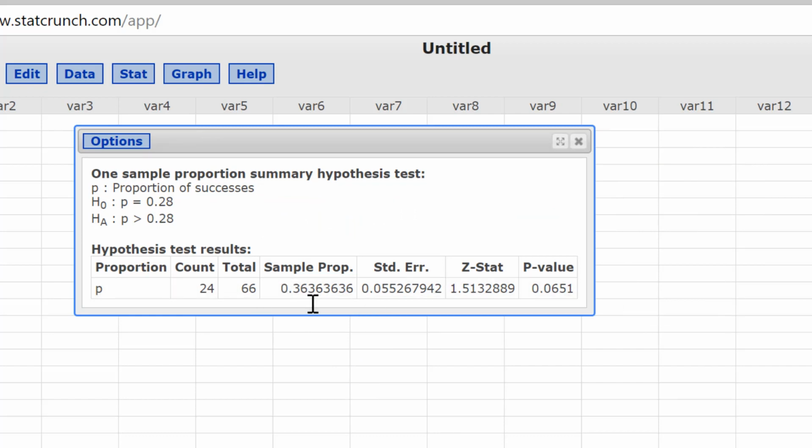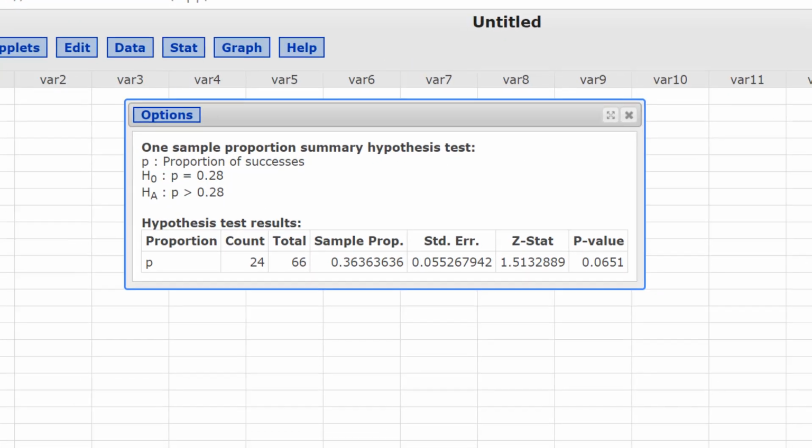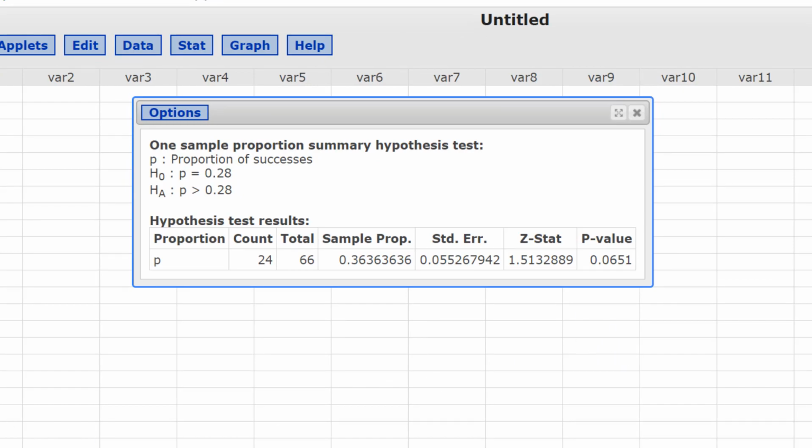So I always look at the sample proportion just to kind of put it in context. About 36% of this guy's clients had wells with less than 100 feet deep. So there's our test statistic and p-value. It's asking for the p-value, and it says round to 3 decimals, so 0.065.